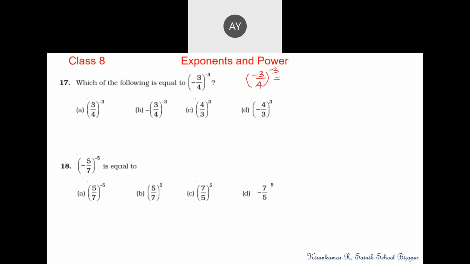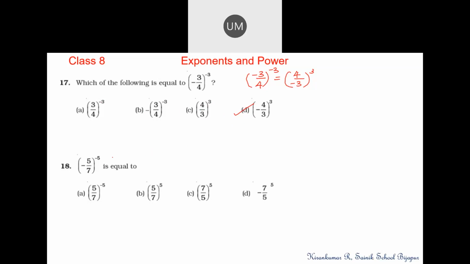When negative power is there, we can make it a positive power by making it a reciprocal. This is negative power, this is positive power, but minus is missing there. So option D is the right answer.